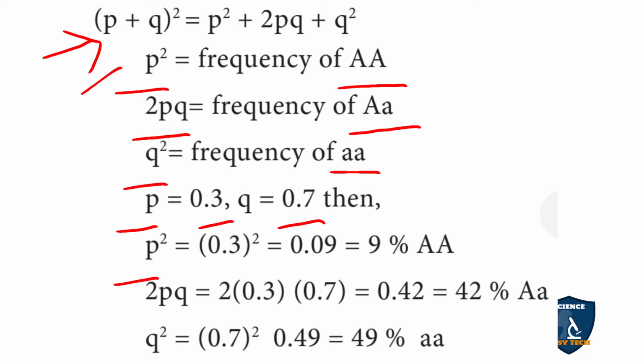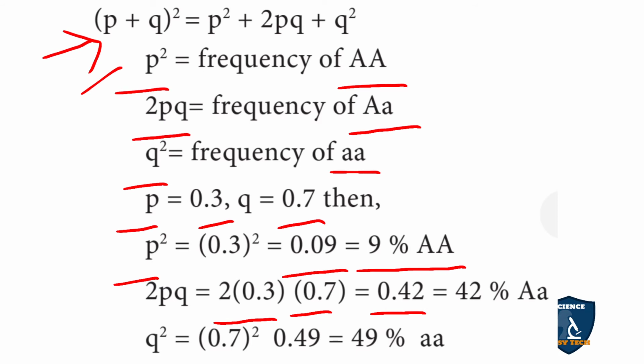So now you can substitute. p square is equal to 0.3 whole square, which can be written as 0.09, and if you take the percentage of this you will get 9% capital A. And 2pq is equal to 2 into 0.3 into 0.7, which is equal to 0.42.